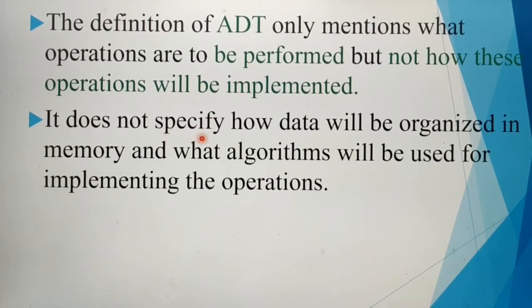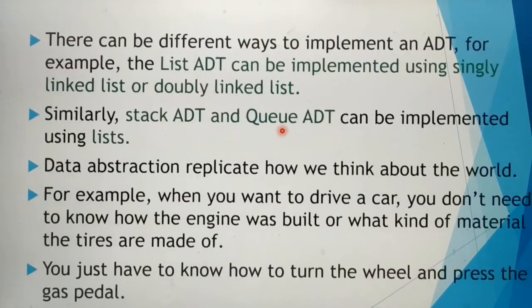It does not specify how data will be organized in the memory and what algorithms will be used for implementing these operations. This abstract data type only explains its operations, not how it is going to be implemented, how the memory is going to be organized and what type of algorithms are going to be used.